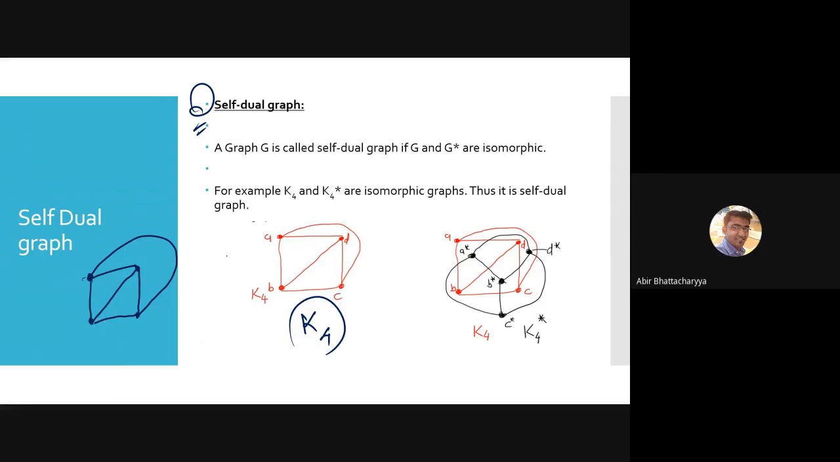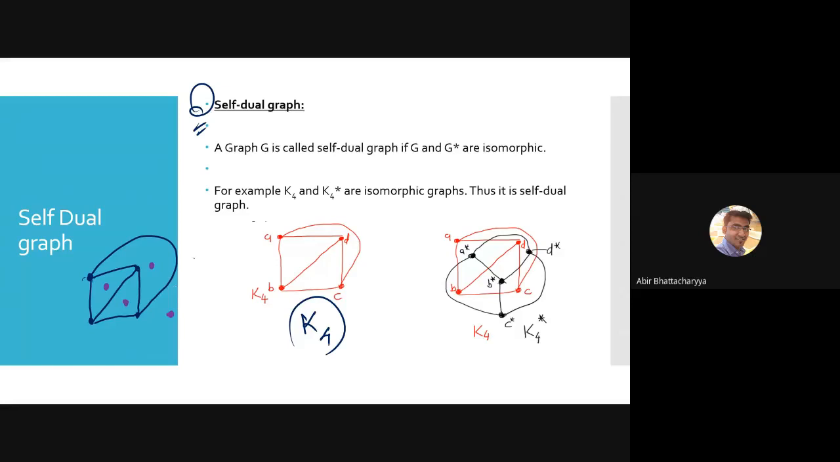So first, how many regions are in K4? 4 regions. So 4 regions means the dual has 4 vertices. 1, 2, 3, 4. Okay, so 4 dots are there. Now I have to join all these dots in such a manner that every edge is intersected. We cannot leave any single edge.